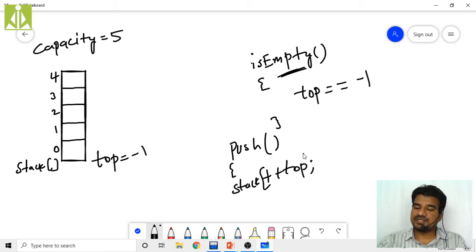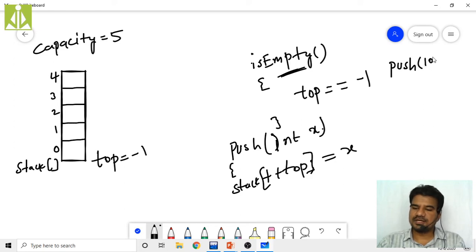Stack of plus top, and whatever element we are going to receive over here. Let us say I am receiving int x over here. If I am receiving x, that x you have to initialize over here. So if you are calling the push function, something like push of 10, then what will happen? This 10 will be stored inside this x, and that 10 will come over here.